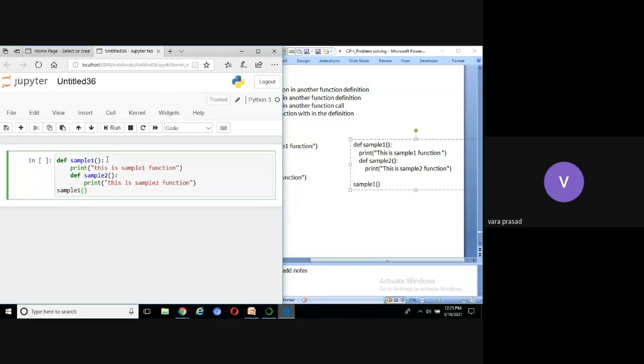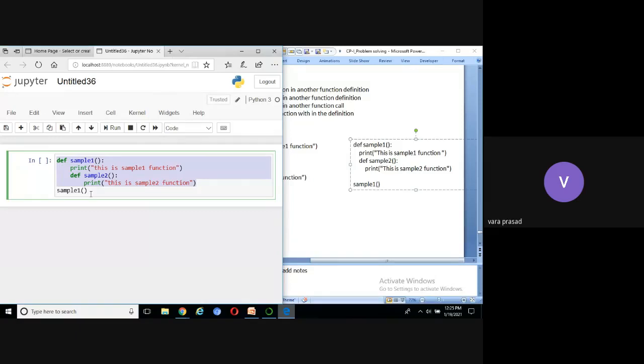You can see here, this is the sample1 definition. Then we are calling sample1. Within the sample1 definition, we define another function called sample2.